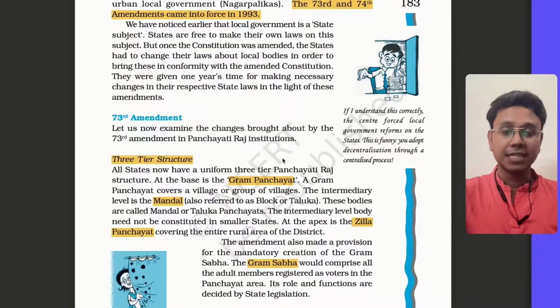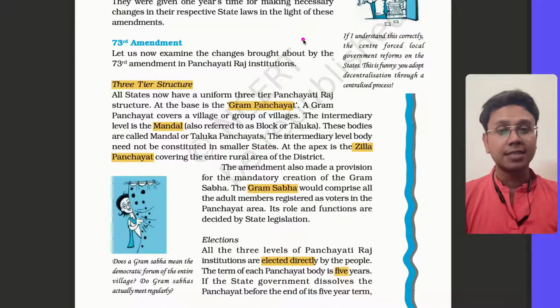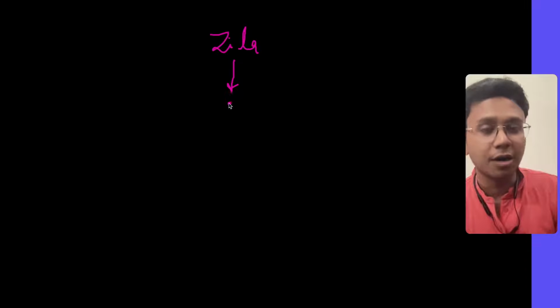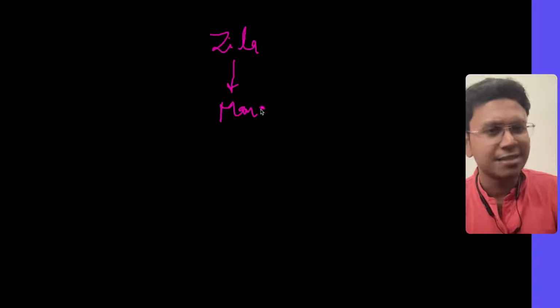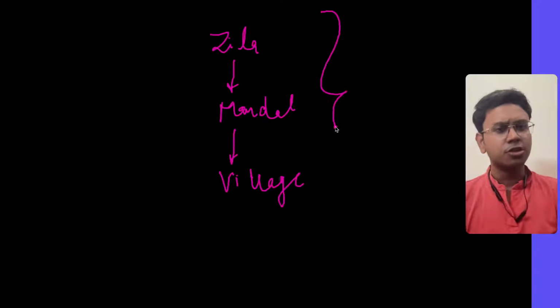For example, the first provision is the three-tier structure. It creates a three-tier structure, meaning there are hierarchies. At the top there is the Zilla Parishad. Below that are blocks or Mandal Panchayats, also called Taluk Panchayats, with different names in different states. Then there are village panchayats. So this is the three-tier structure which the constitution provided under the 73rd Amendment.